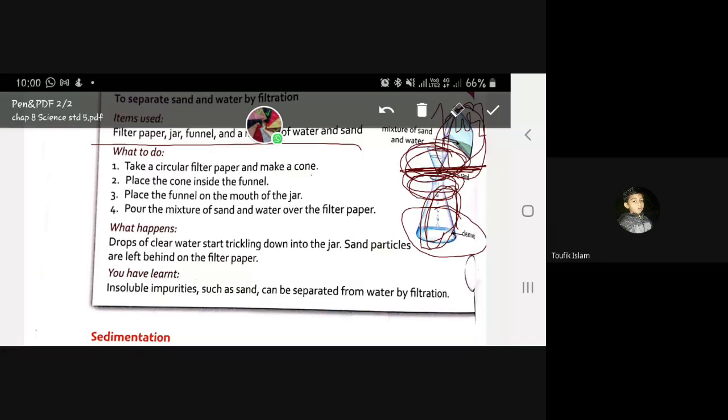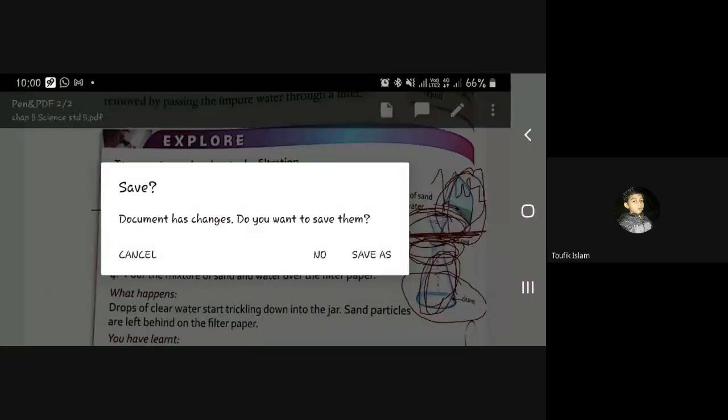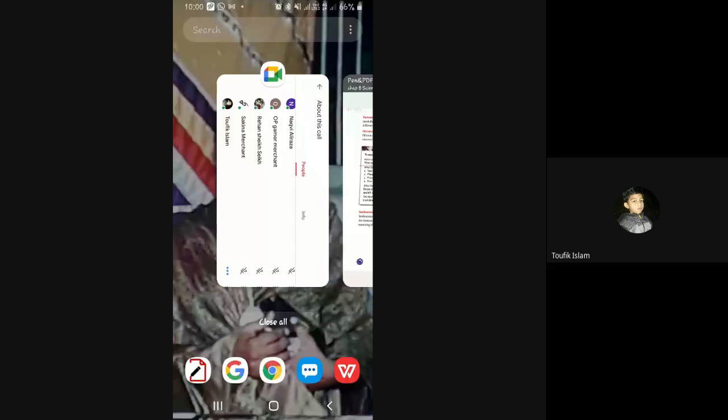Now what we have learned by this experiment is that insoluble impurities such as sand can be separated by filtration. Dirty water can be filtered by filtering. Now the second one. Now we have to learn a second method.